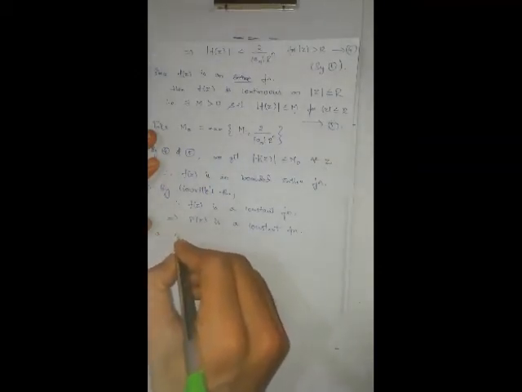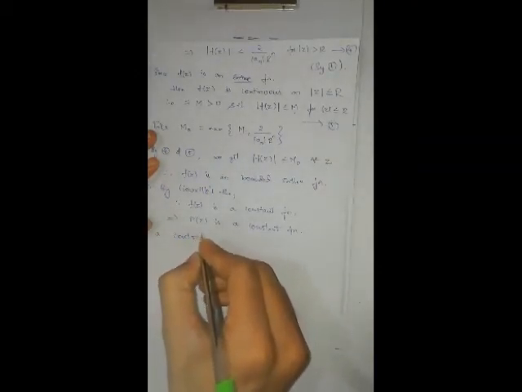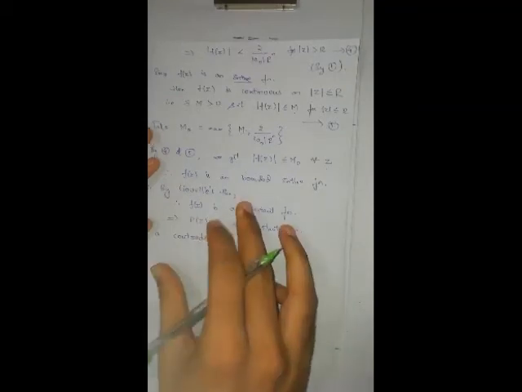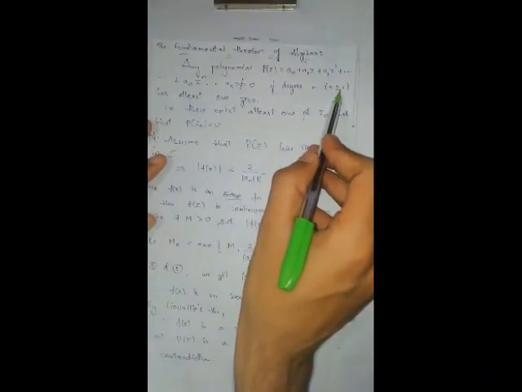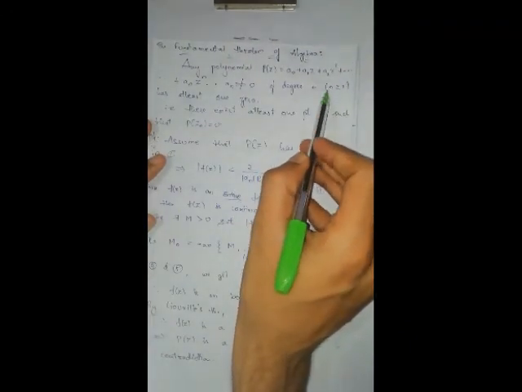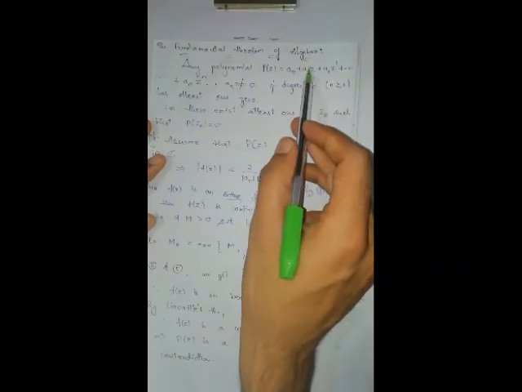A contradiction. Why contradiction? In the statement clearly given that n is greater than or equal to 1, means at least n is 1, means at least there is one variable z.